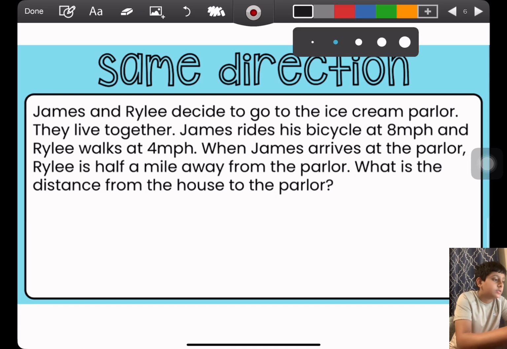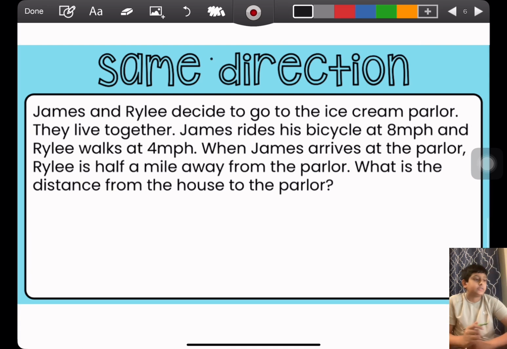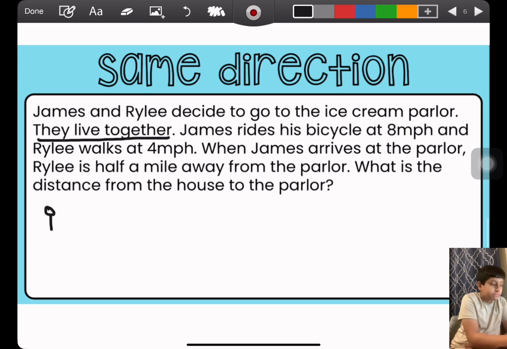Now let's look at the scenario when they're going the same direction. James and Riley decide to go to the ice cream parlor. They live together, so that's a key point. James rides his bicycle at 8 miles per hour, and Riley walks at 4 miles per hour. When James arrives at the parlor, Riley is half a mile away from the parlor. What is the distance from the house to the parlor? They both start at the same place, the house.